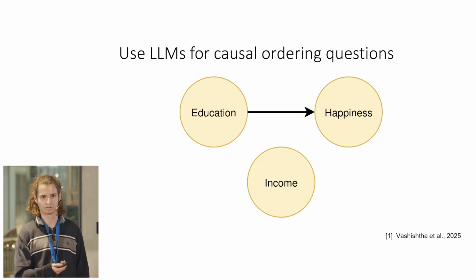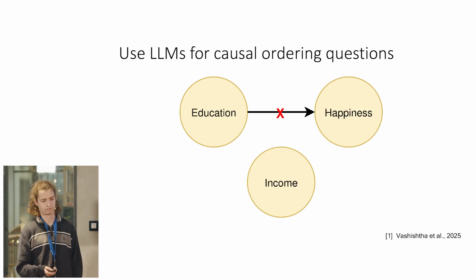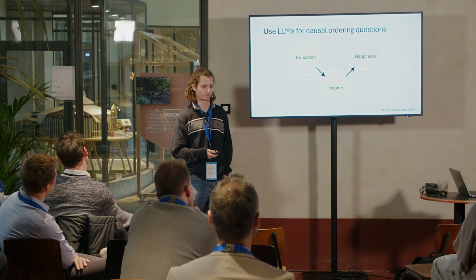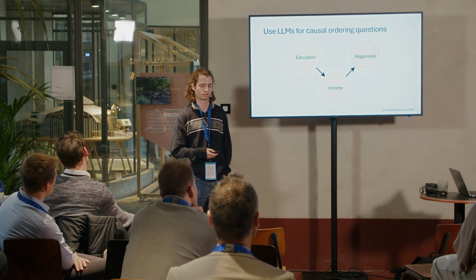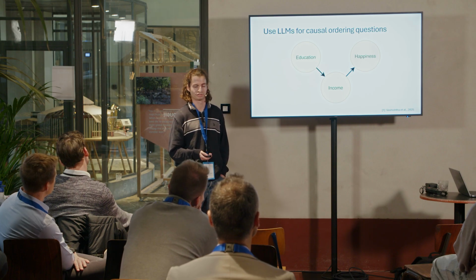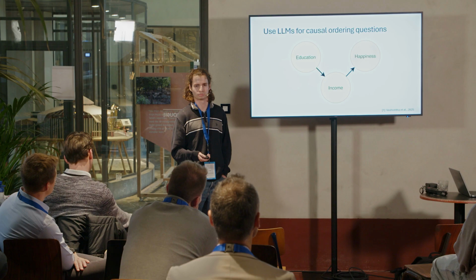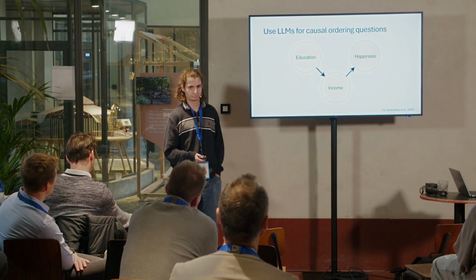But we introduce a third node, income, and it turns out this breaks the direct link. Instead, education is impacting income, income's impacting happiness. And this indicates the problem: you can't decide on direct edges in a graph without considering all of the other nodes in the graph. For complex domains, this quickly becomes infeasible. But if we restrict ourselves to a causal ordering question, that education has some impact on happiness, but not necessarily a direct one, this is a much more reasonable question to ask.